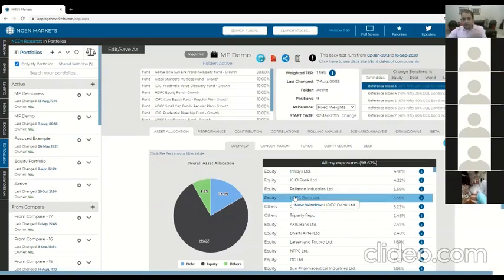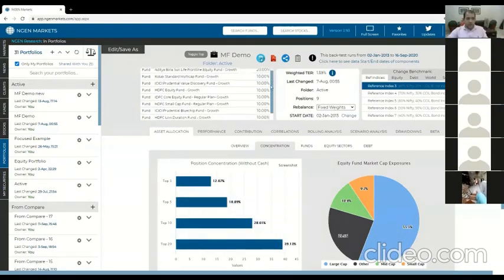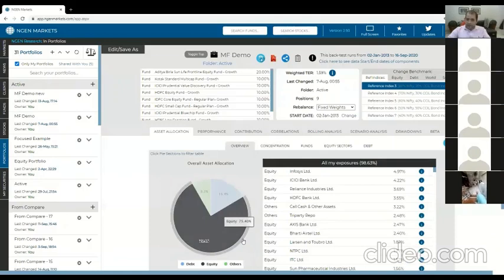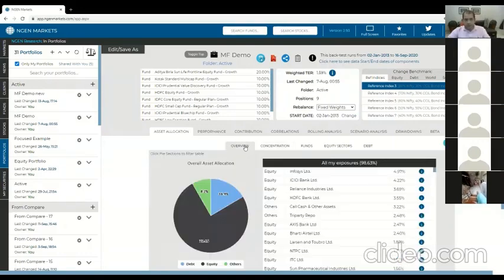And now that we have a list of exposures in this portfolio, we can see how concentrated our exposures are. These numbers are not going to be immediately obvious to you if you just have this portfolio. It's only when you run this portfolio in our analytics section do you realize that, okay, my equity debt asset allocation is about 75 to 25, right? My concentration is actually pretty okay because my top 3 positions take up only 12%. And what are the top 3 positions? They are Infosys, ICICI, and Reliance. Because these stock movements will affect me directly through the investments I have in these mutual funds.